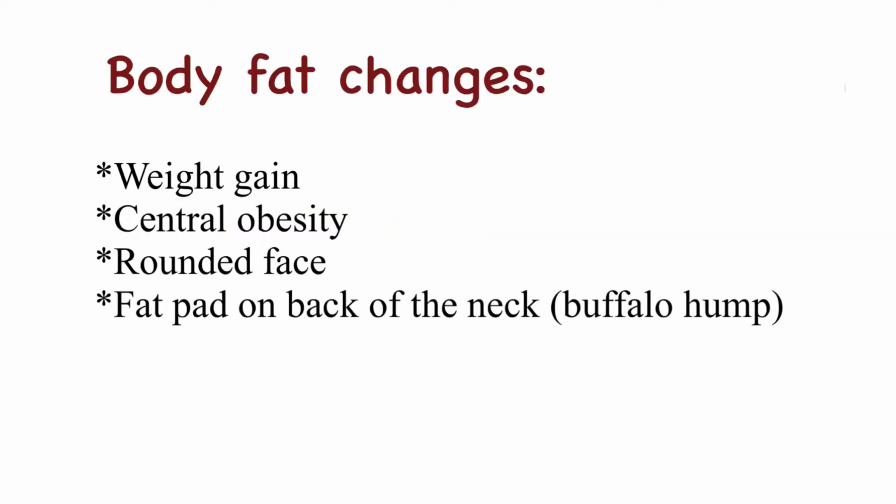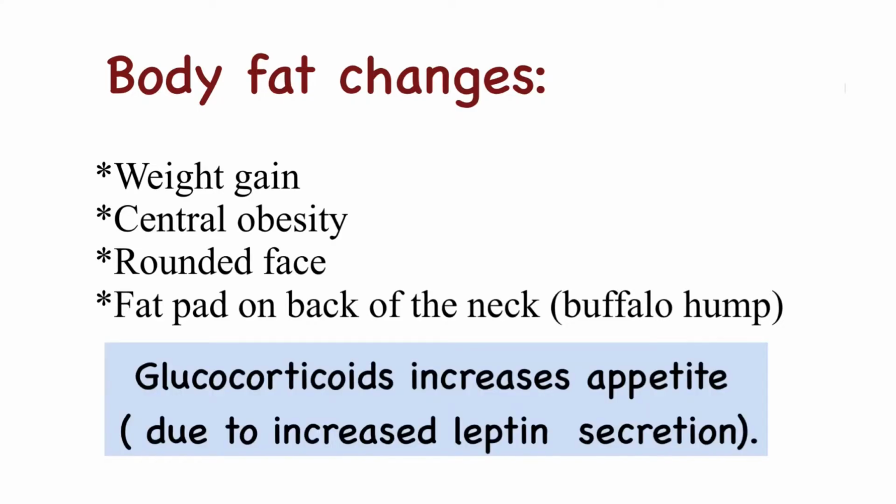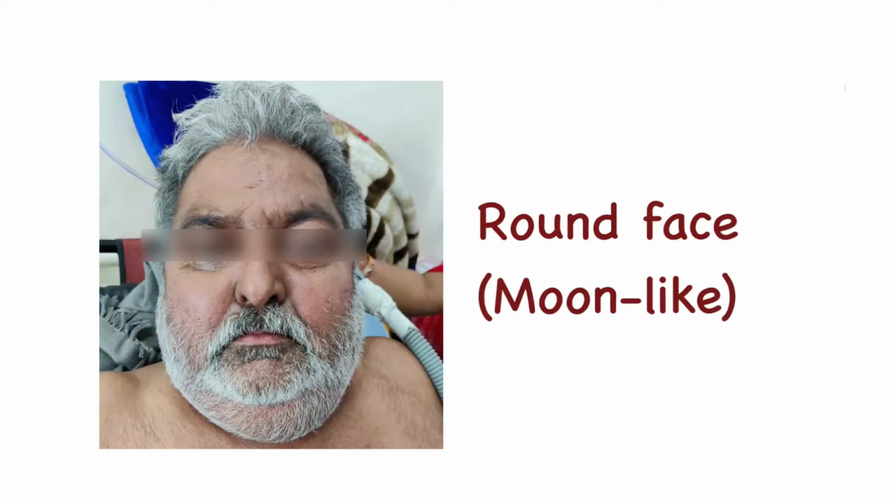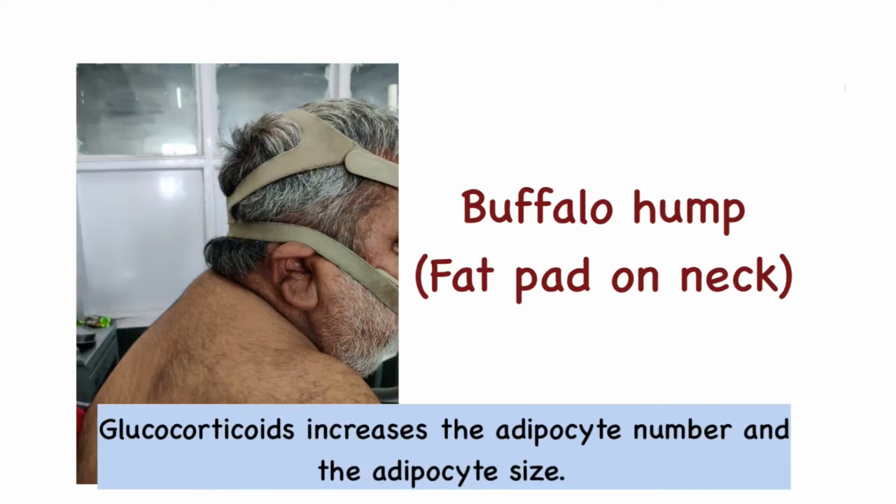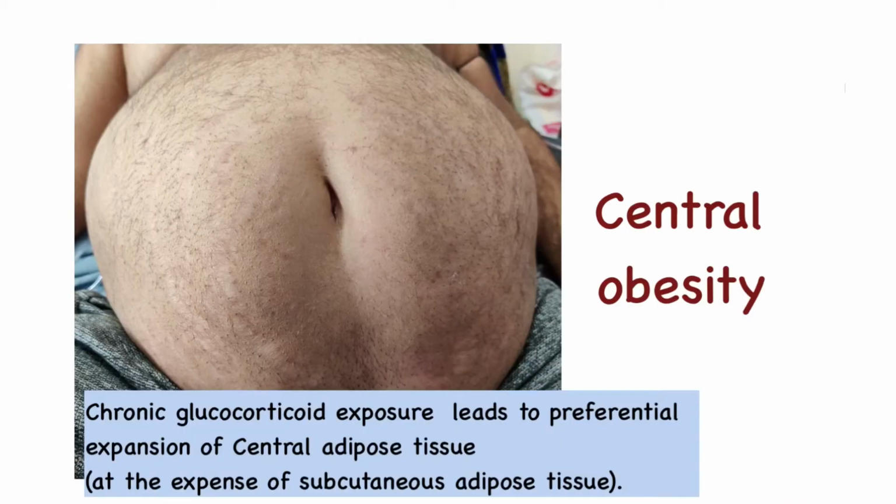Let us discuss the clinical features of Cushing syndrome. Body fat changes include weight gain, central obesity, rounded face, fat pad on the back of neck. Glucocorticoids increase appetite due to increased leptin secretion. Here is a patient with moon face. The glucocorticoids increase the adipocyte number and adipocyte size. Here you can observe buffalo hump. There is central obesity. Chronic steroid exposure leads to preferential expansion of central adipose tissue at the expense of subcutaneous